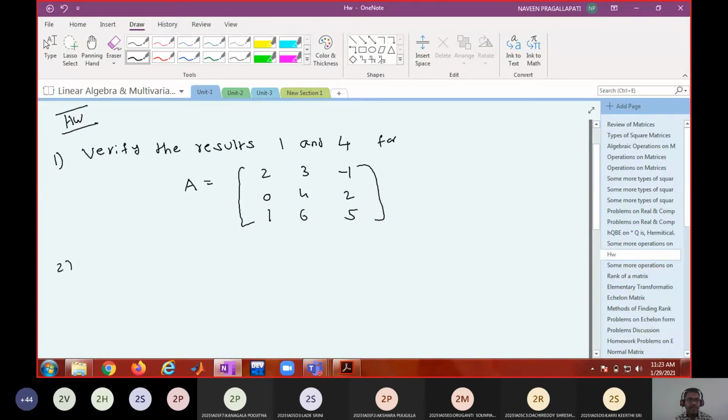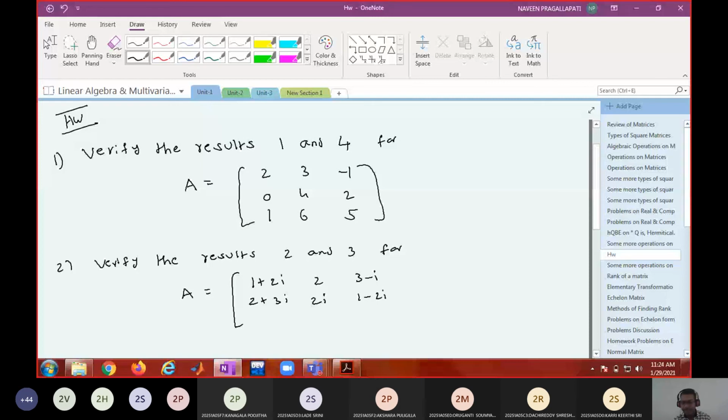Okay. Next, verify the results 2 and 3 for the matrix A equal to, I'll write this: 1 plus 2i, 2 3 minus i, 2 plus 3i, 2i, 1 minus 2i, 1 plus i, 0, 3 plus 2.